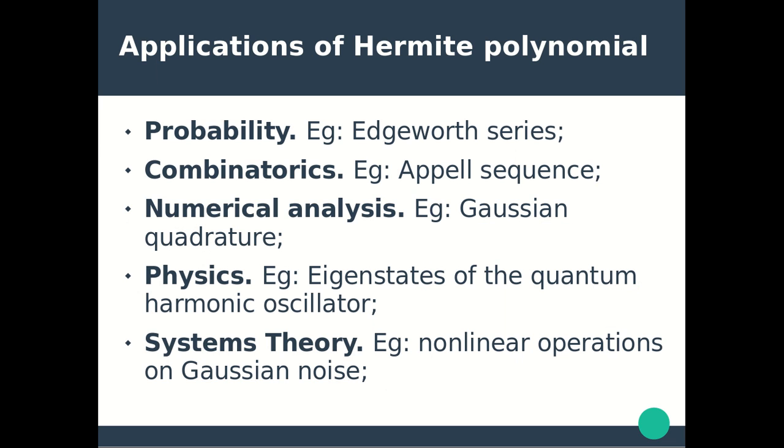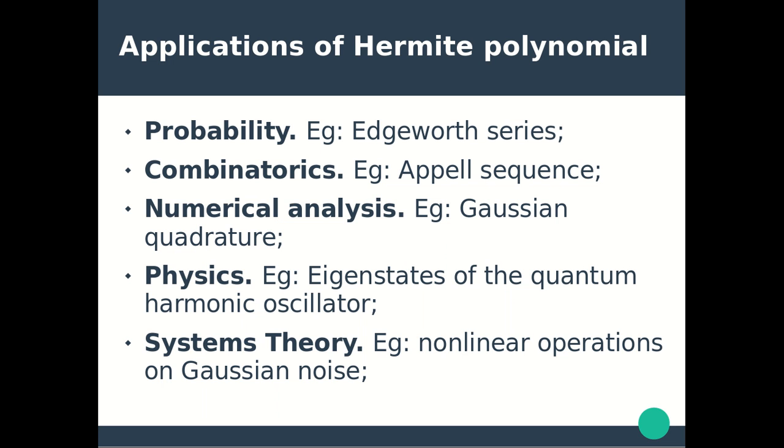Applications of Hermite polynomial. Hermite polynomial is applicable in probability, for example, Edgeworth series. Edgeworth series are series that approximate probability distribution in terms of its cumulants. The advantage of Edgeworth series is that the error is controlled so that it is a true asymptotic expansion.